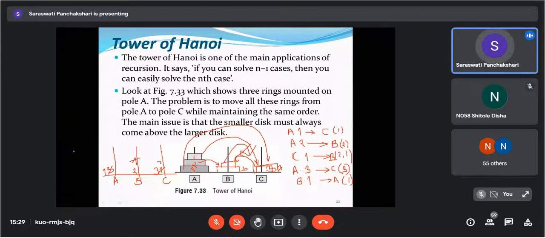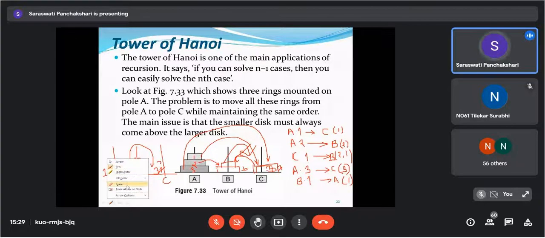Okay, now what should be the step? This is like playing a game. So what should be the next step? Any one of you? Which disk do I need to move? Ma'am, one, two, or three? Yes, the second disk. Disk 2 I need to move to this pole C.